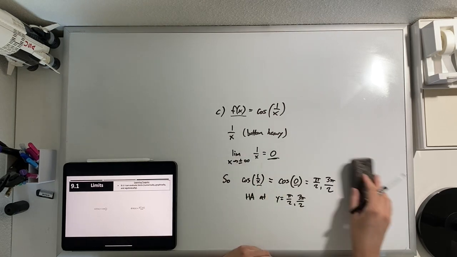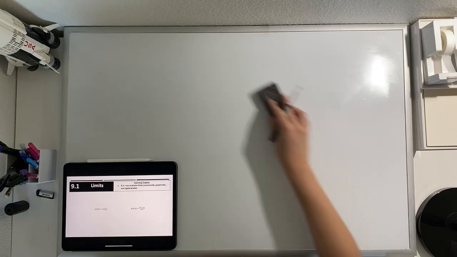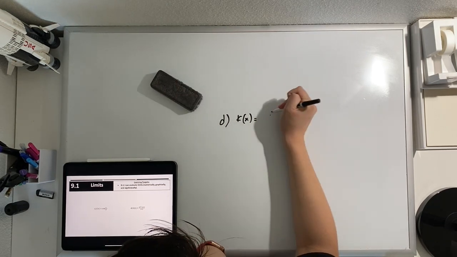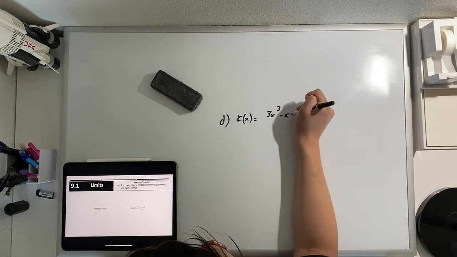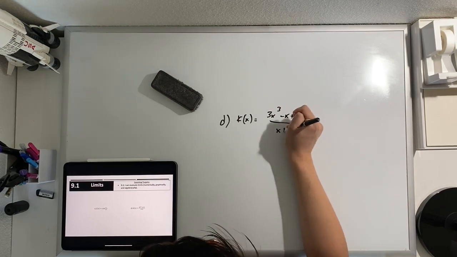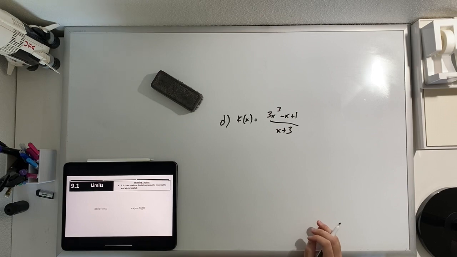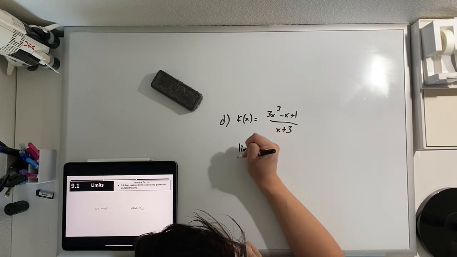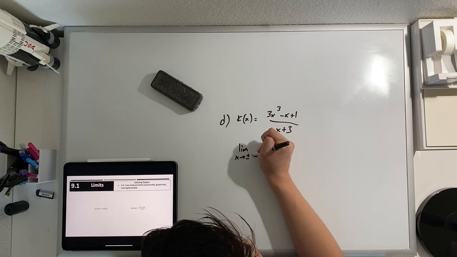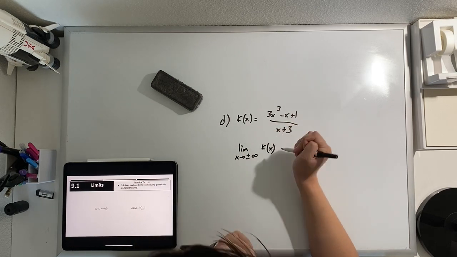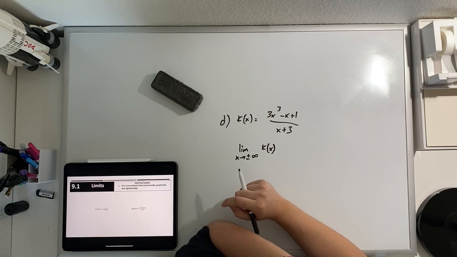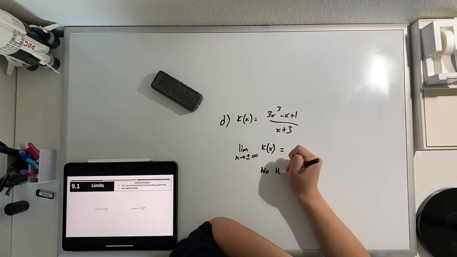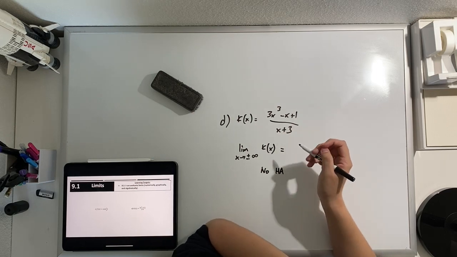We have one more. It's a fun one. Part D. The function k of x equals 3x cubed minus x plus 1 all over x plus 3. Now this is a top-heavy function. So the limit as x approaches positive or negative infinity of k of x, is there a horizontal asymptote? There's no horizontal asymptote because it's top-heavy. There would be a slant asymptote.